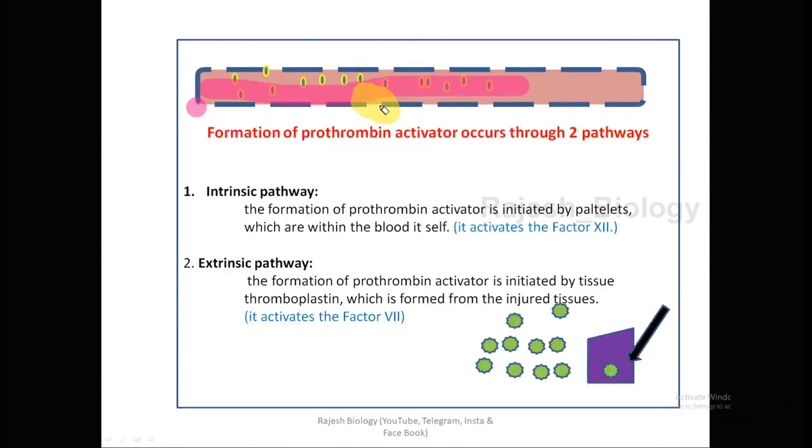Platelets activate factor 12 whenever the blood vessel is injured. This is the first step in the intrinsic pathway. The formation of prothrombin activator is initiated by the platelets within the blood itself, and it activates factor 12. If prothrombin activator is formed in this way, it is known as the intrinsic pathway.